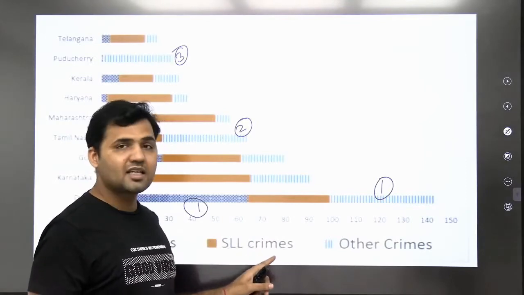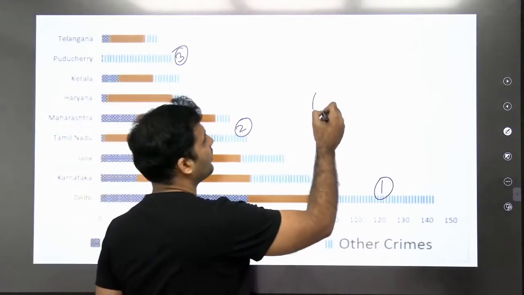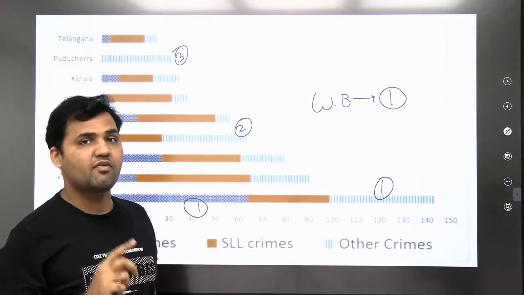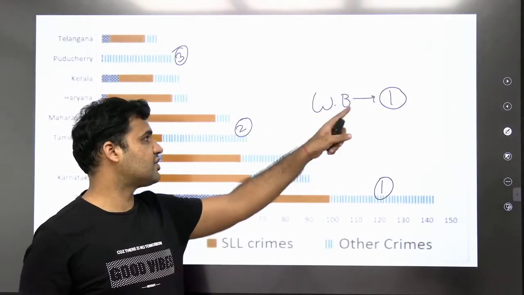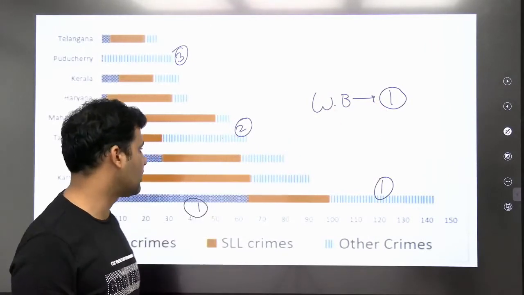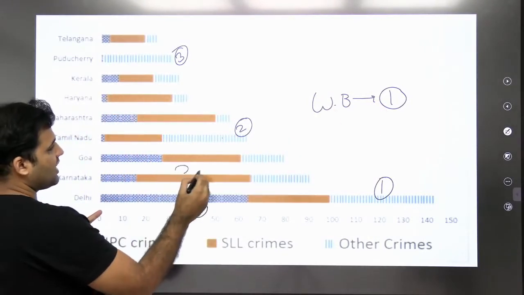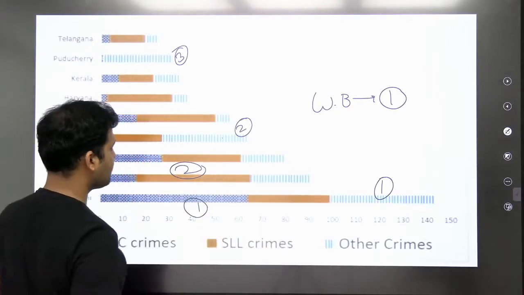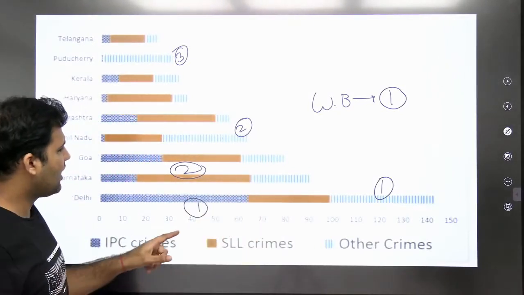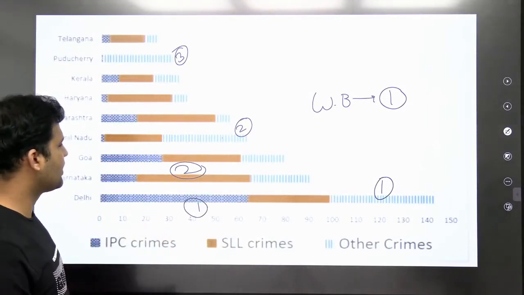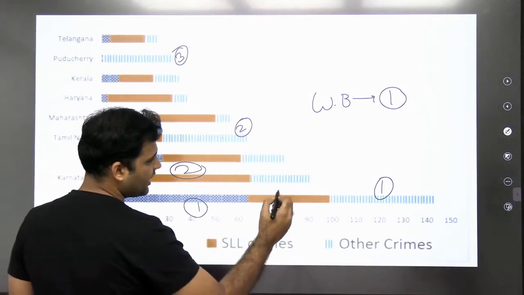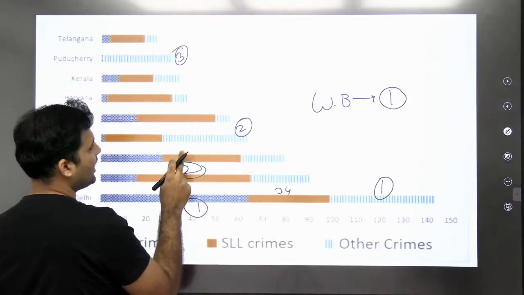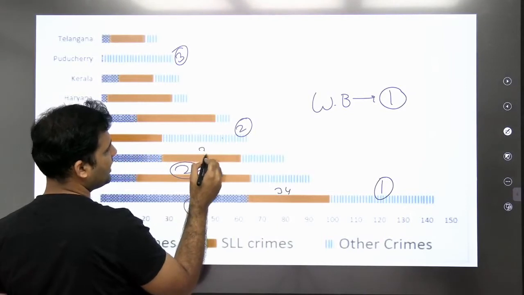Now, when you look at SLL crimes, the first rank will be given to West Bengal, because West Bengal is not mentioned in this bar graph. West Bengal has 520 cases of SLL. So the first rank in the SLL category will be given to West Bengal. And the second rank will be given to Karnataka. You can obviously see the Karnataka orange bar is much longer than this, right? Now, if I compare the value here, it is 10, 20, 34, and the value over here in Goa is 10, 20, 30, close to 33.